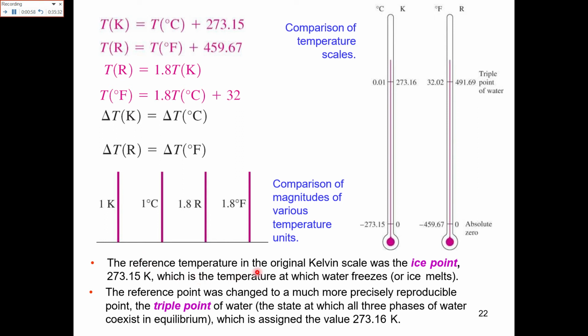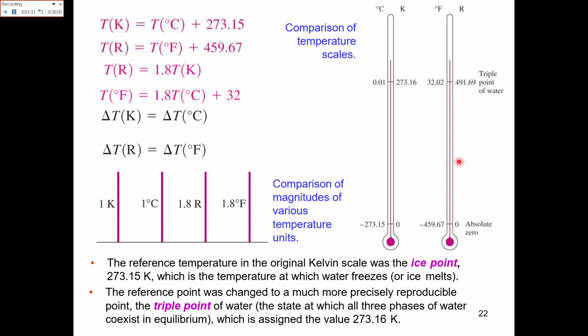The reference temperature in the Kelvin scale was the ice point, that is 273.15, which is the temperature at which water freezes or ice melts. The reference point was changed to a much more precisely reproducible point, and the triple point of water is defined. The value of the triple point that is given is 273.16 Kelvin.